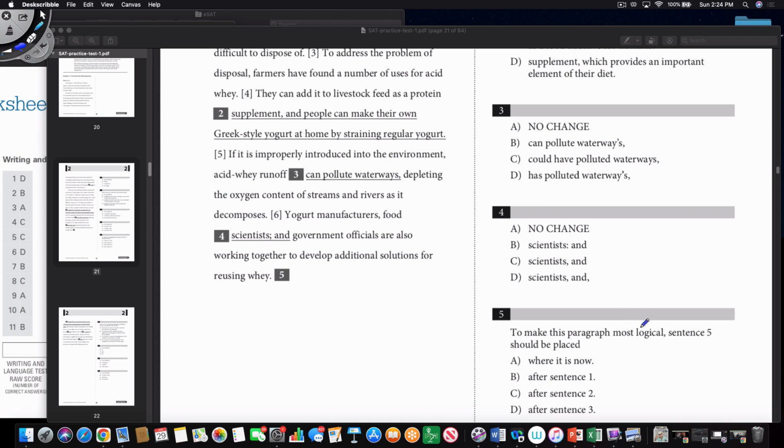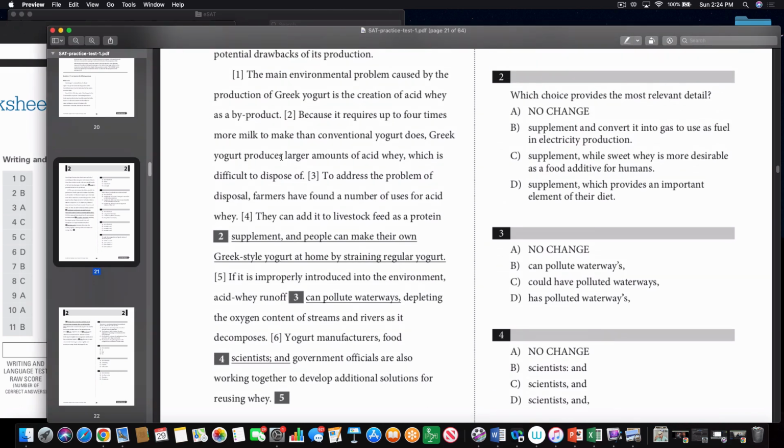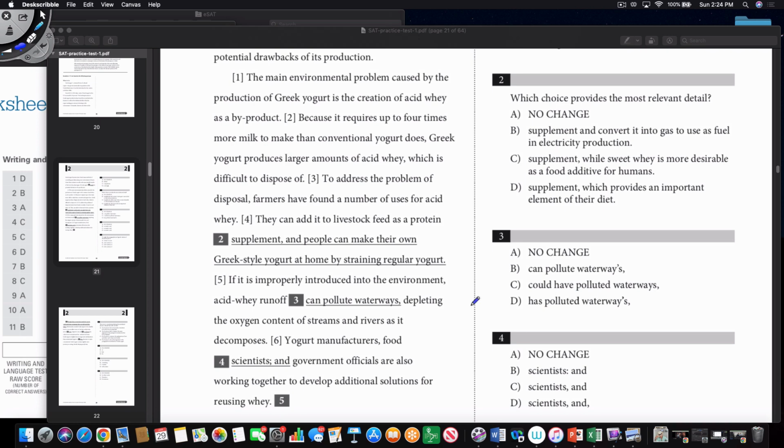So one of the problems you'll encounter in the test is where exactly is the right location for placing a certain sentence. So in question number 5, they're asking where should I put sentence 5, which is written like this in the passage. It could be where it is now, after sentence 1, 2, or 3. So let's go back to the relevant parts of the passage and see where we can move that sentence 5. So the first thing is you should always read what this sentence 5 talks about.